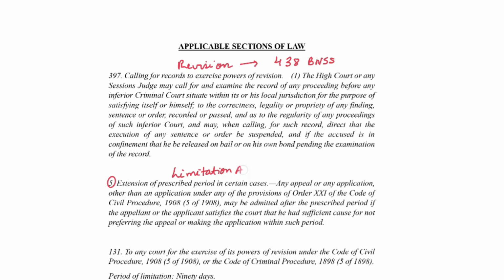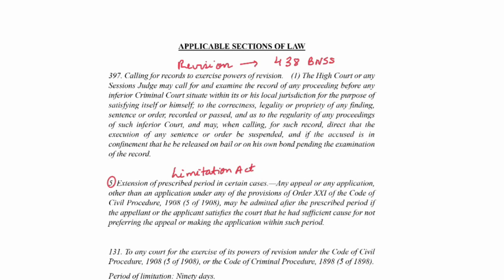Now what does Section 5 of the Limitation Act say? It says regarding extension of prescribed period in certain cases. Extension of what? It is the extension of the limitation period which is prescribed in law.